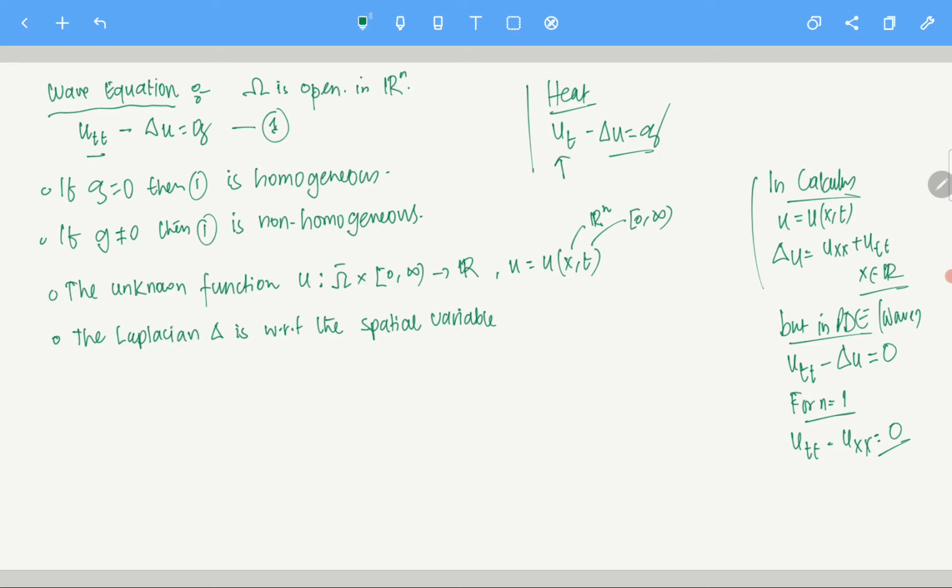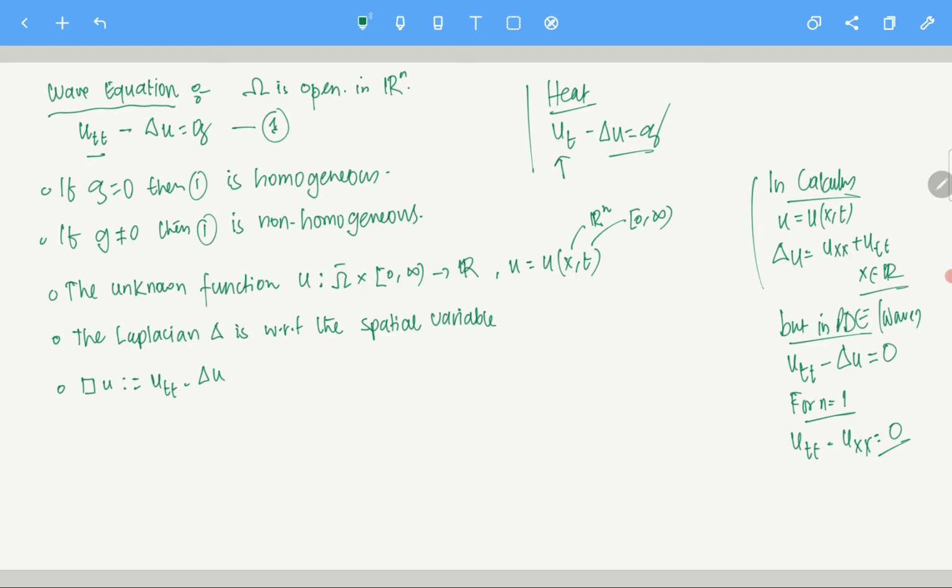Clear? Sometimes we also write this Laplacian in shorthand, so in some books you may find it. Most of the time in mathematical physics books, the wave operator is given like this: utt minus Laplacian of u. This is a shorthand notation. Sometimes we may write it, sometimes we may skip it. Okay, so that's there.